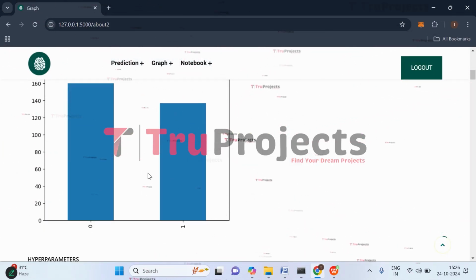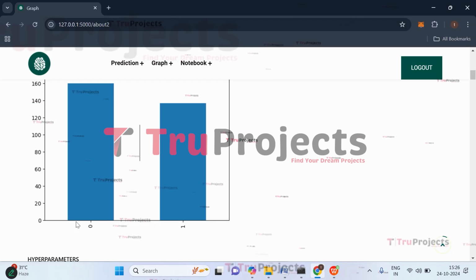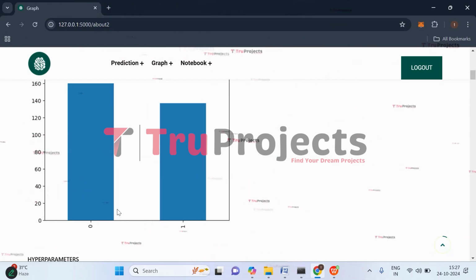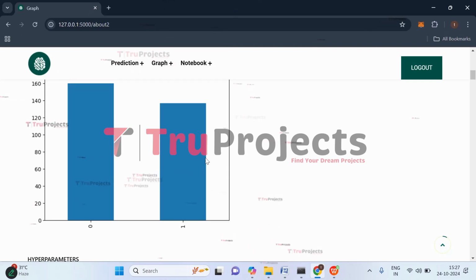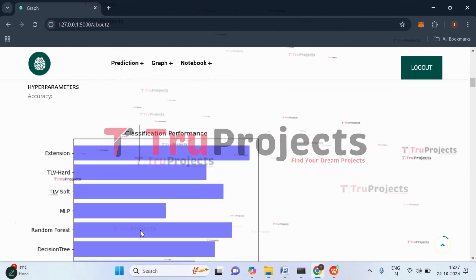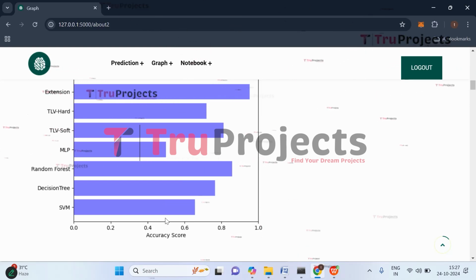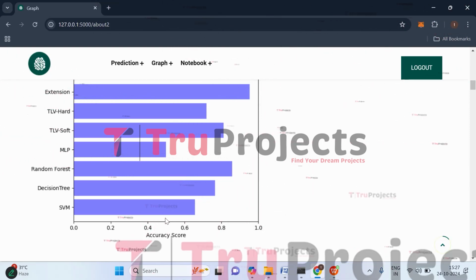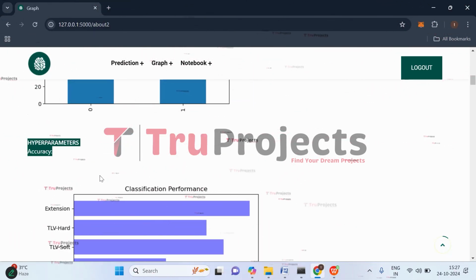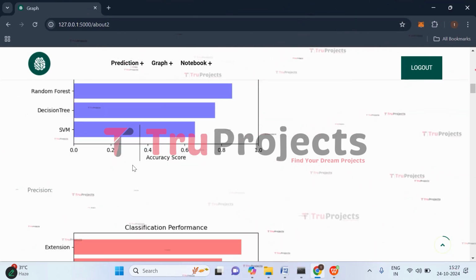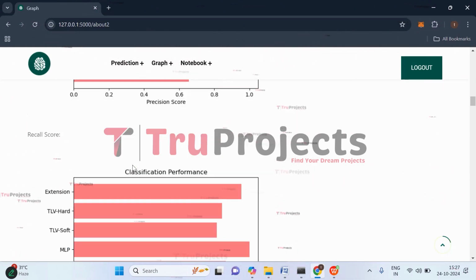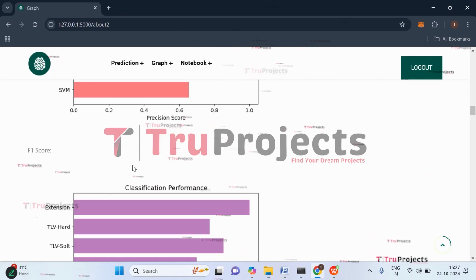So this is the sample outcome graph where on x-axis we have the target classes in the project, and on y-axis we have the outcome. If you observe, one class is less than the zeros class. And here is the accuracy comparison graph after tuning all the models with the hyperparameters. So if you observe, extension is having the highest accuracy. And here we have precision score comparison graph, recall score,